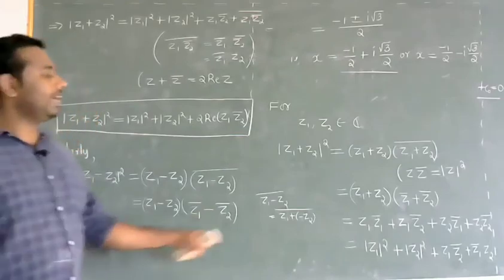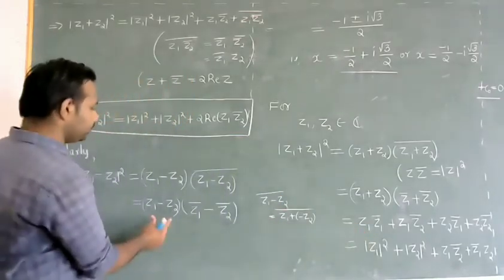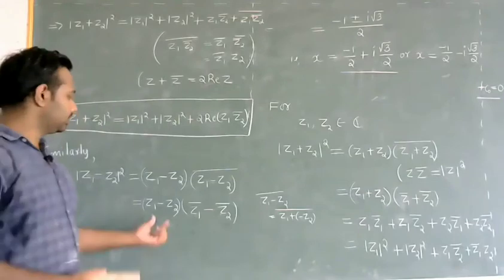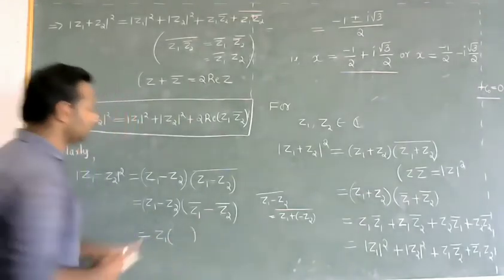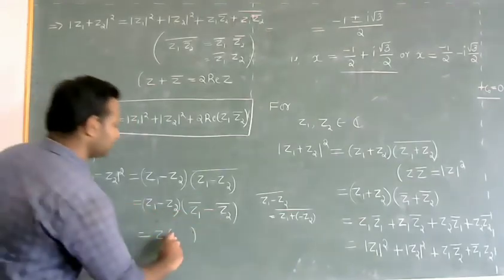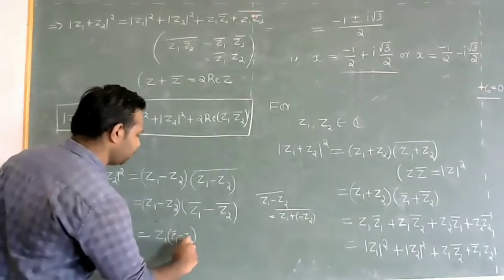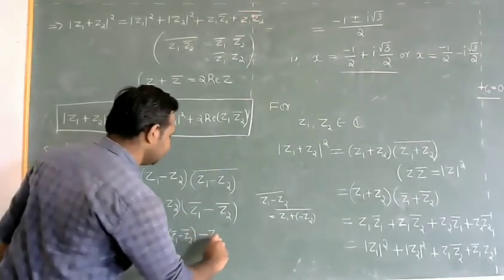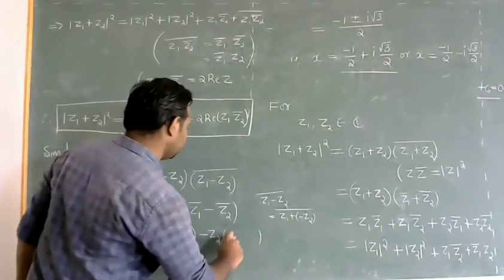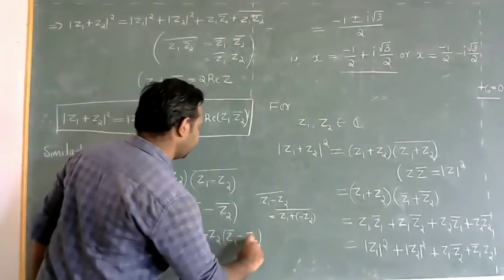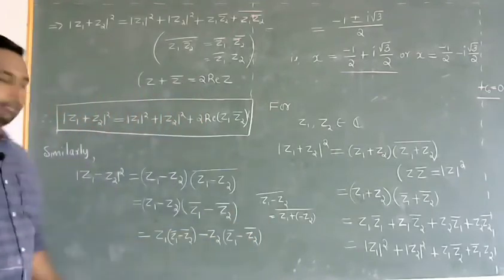Now multiply as we have done before. So we'll multiply two factors of this form: first Z1 into the second factor, that is Z1 bar minus Z2 bar, then minus Z2, the second term, into the second factor. So this is how we multiply.